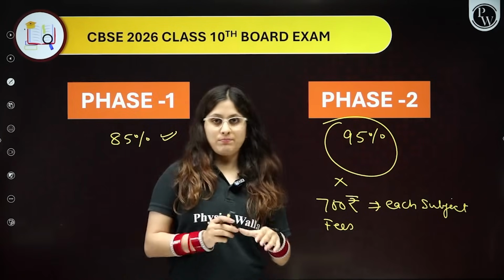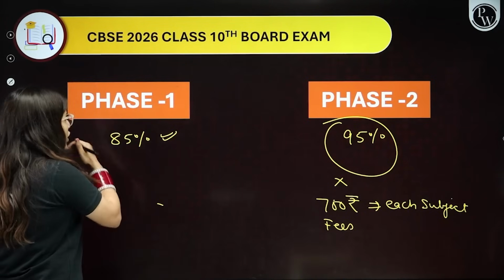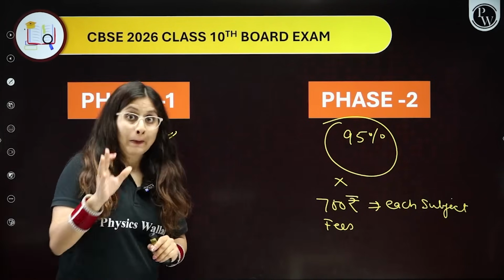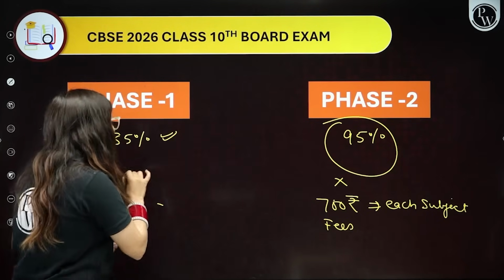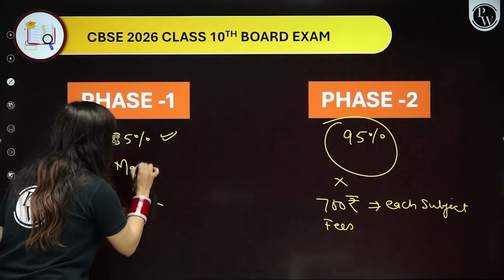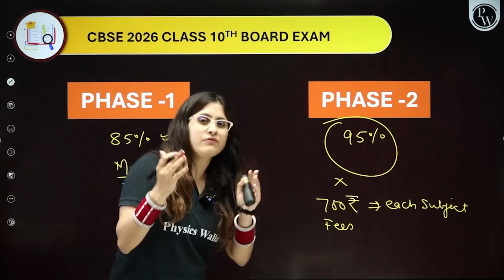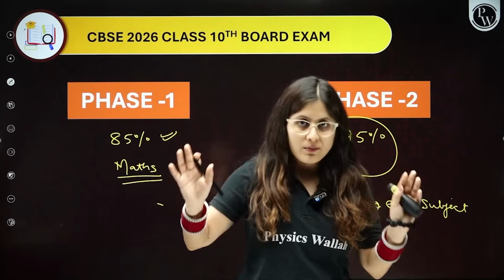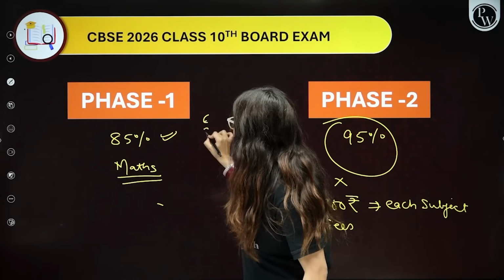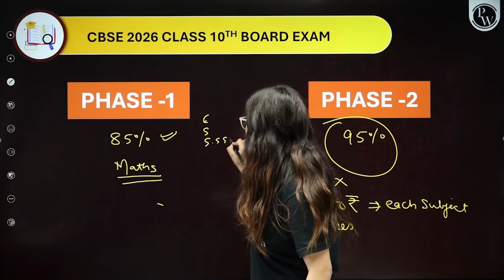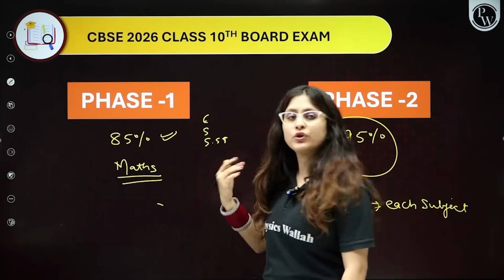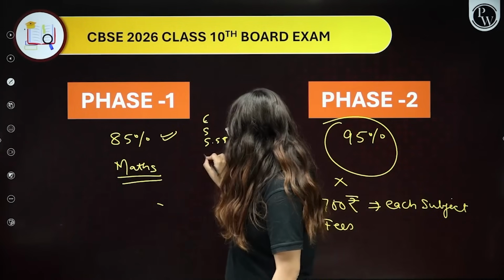For example, in phase 1, you got 85%. But you are saying that only in the math subject, for example, you want more improvement. You are satisfied with the rest of your subjects, whether it is English, science, SST, or Hindi.